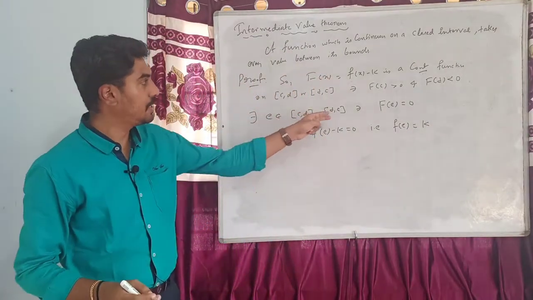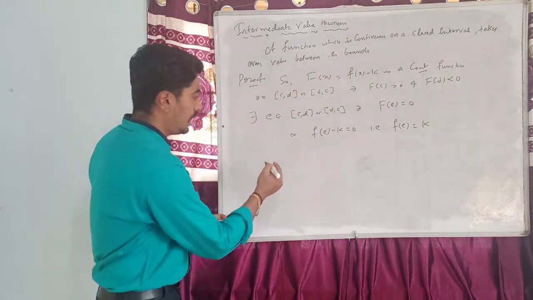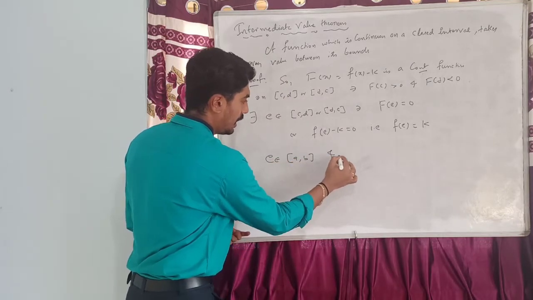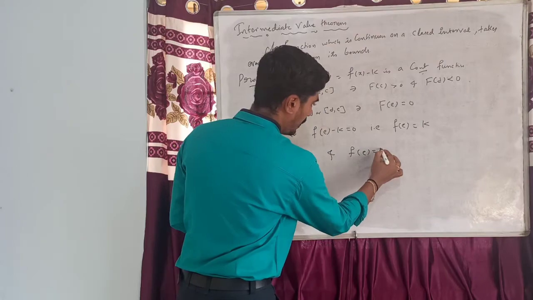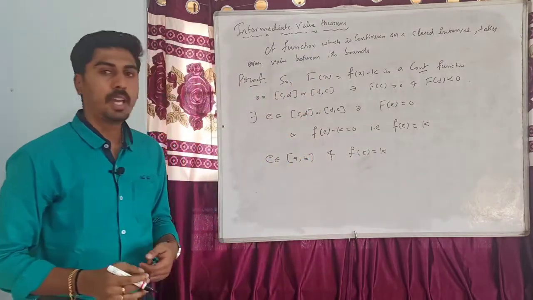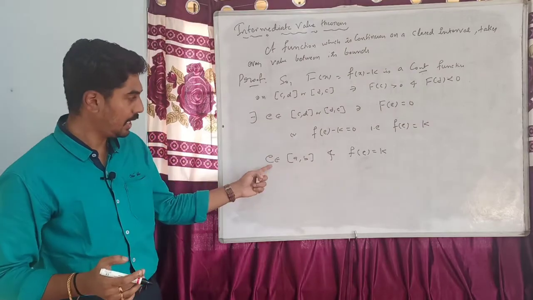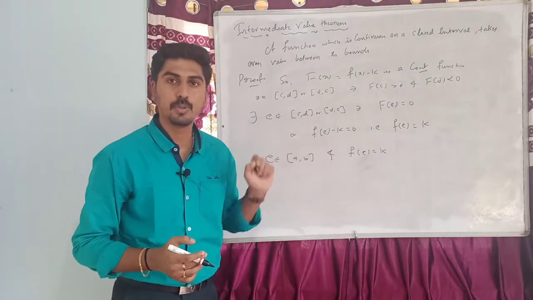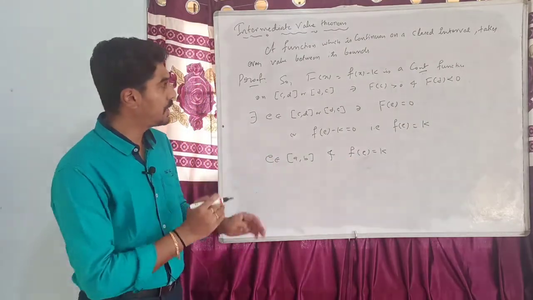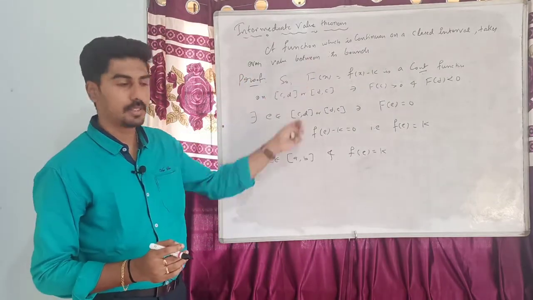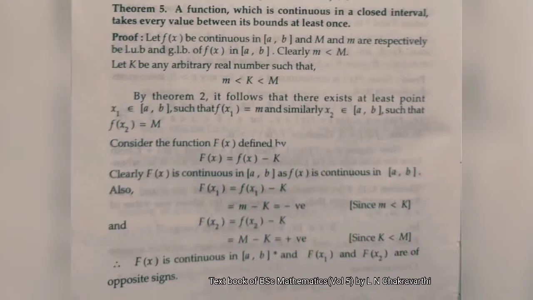Since [c, d] or [d, c] is a subset of [a, b], e belongs to [a, b] and f(e) equals k. We have shown that there is an element e in [a, b] such that f(e) is equal to k. So f(x) takes every value between its bounds. This completes the proof.